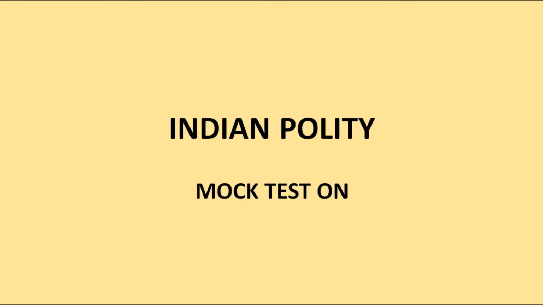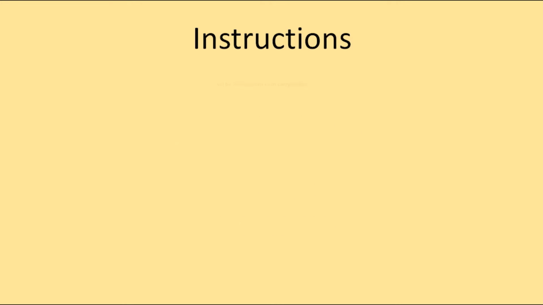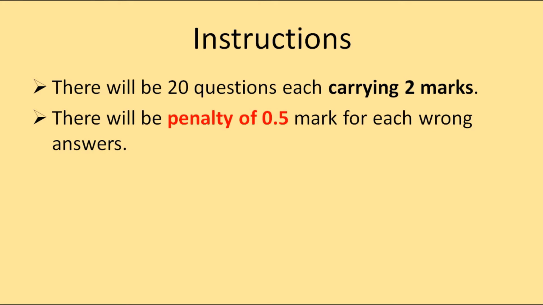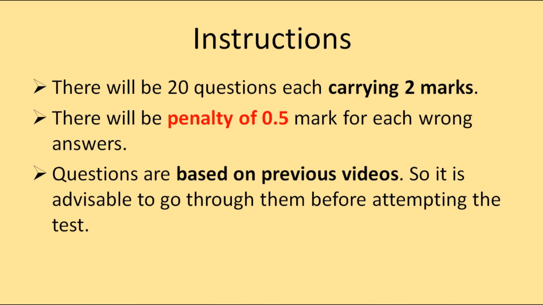So this video will be based on a mock test from our previous chapter, that is citizenship. There will be 20 questions, each carrying 2 marks, and there will be a penalty of 0.5 marks for each wrong answer, and all the questions will be based on our previous video.